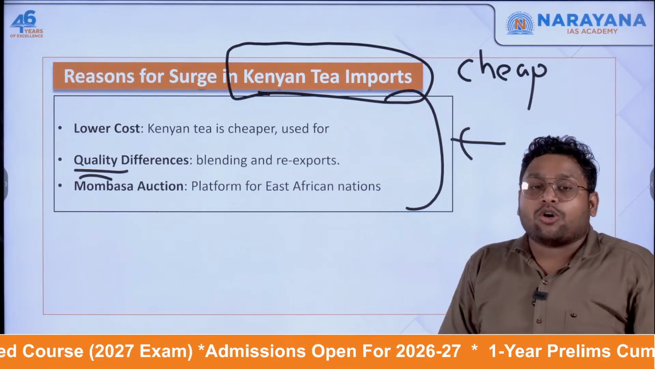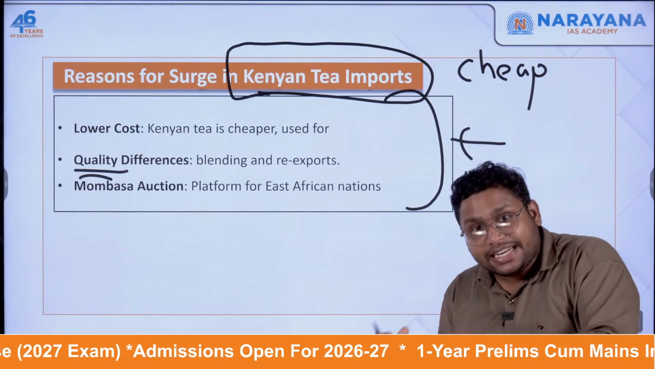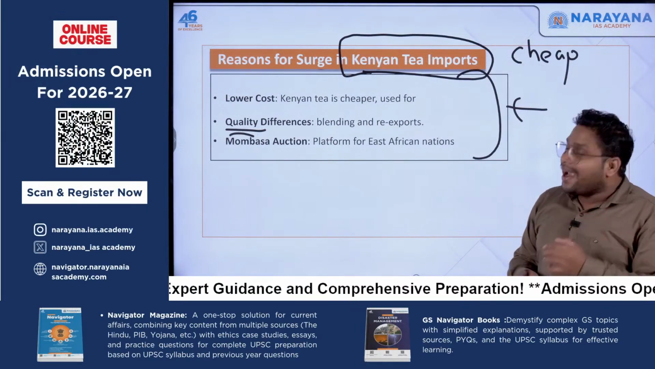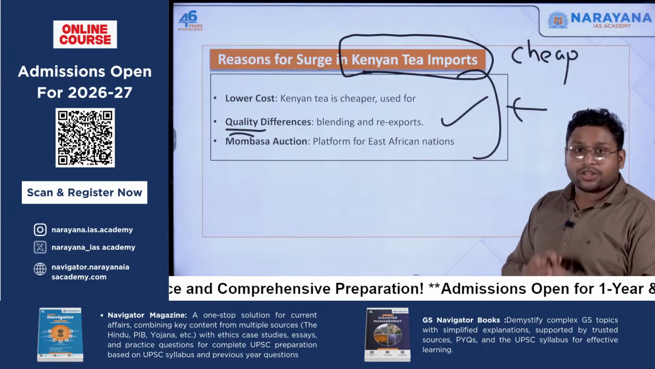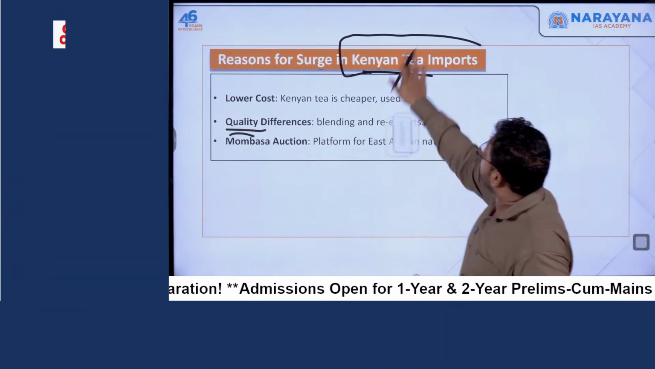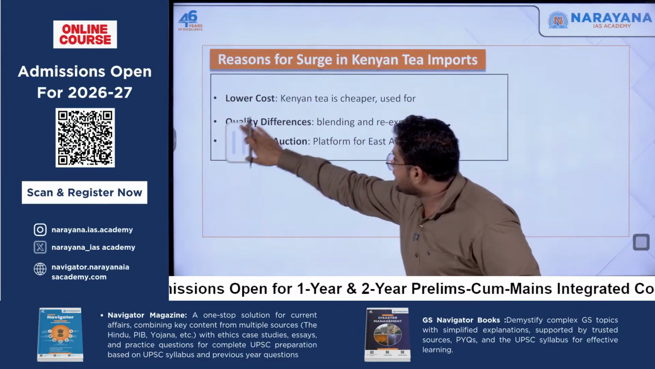So many people are importing tea from Kenya, which is cheap also. They are blending or mixing it with some of the Indian tea, and then they are putting a tag of being an Indian product and selling it into the market, or they are even exporting it. That's the reason we are observing that suddenly Kenyan tea imports have increased.